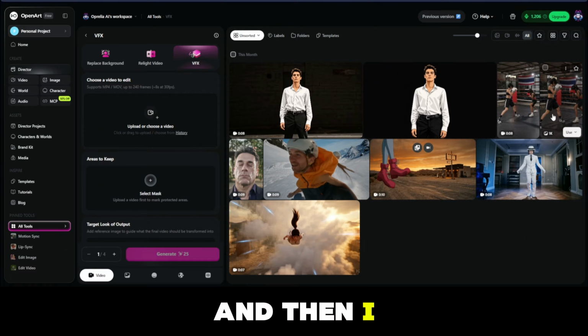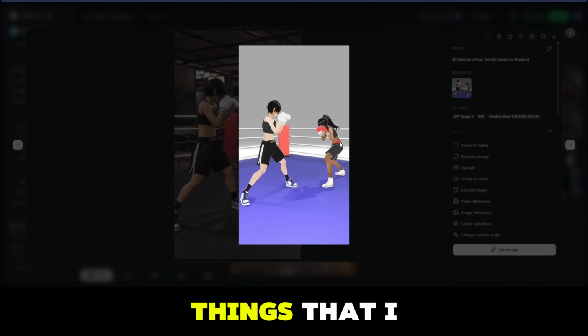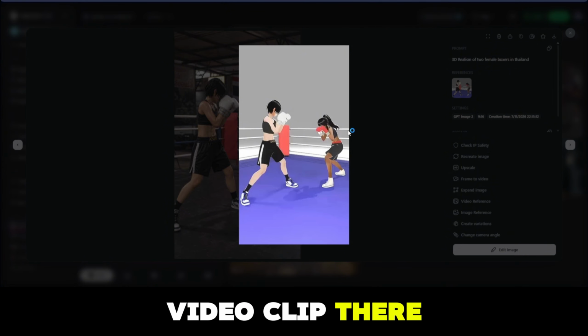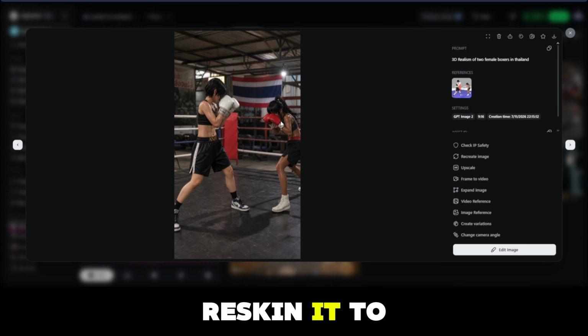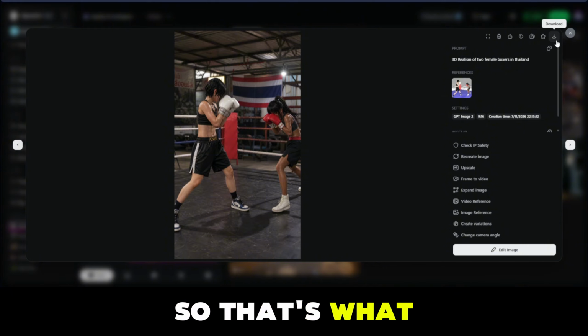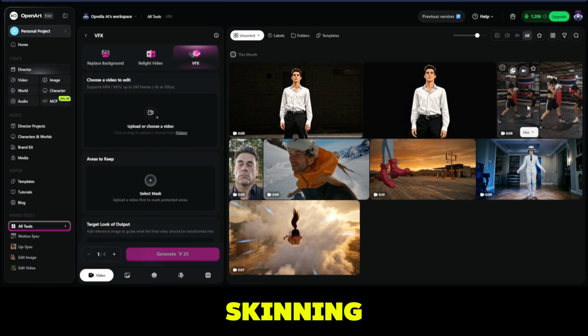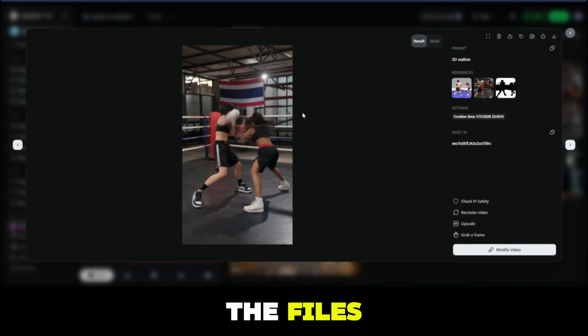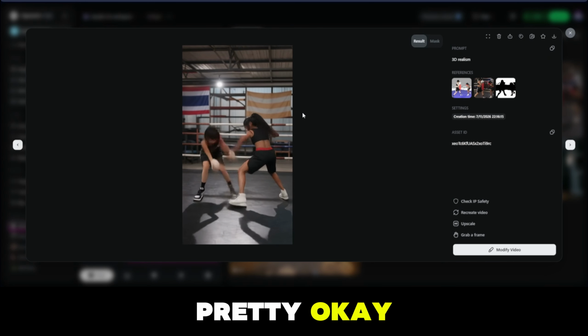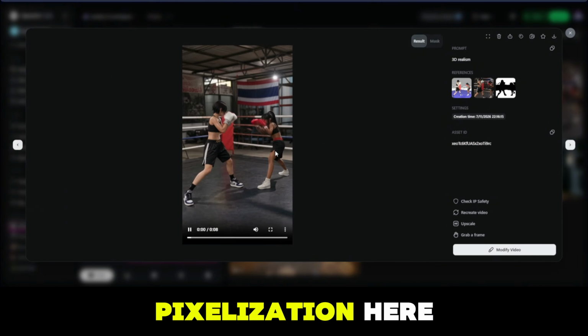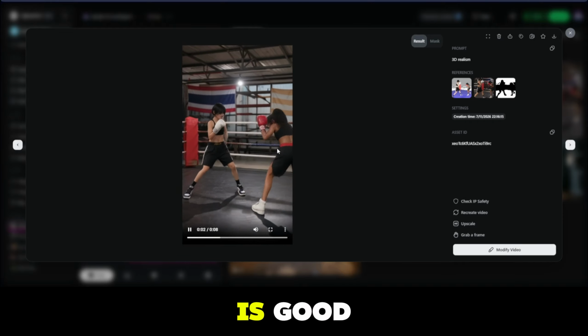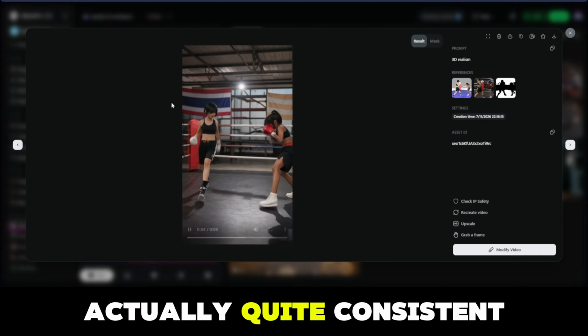And then I also did one of the things that I showed in my recent Seedance tutorial. This was a video clip there. Basically, I asked GPT to reskin it to realism, and this is actually a better workflow, so that's what I recommend doing for reskinning the files. It turned out to be pretty okay. It's not as good as my result with Seedance 2.0 because there's pixelization here, but the motion is good. The backgrounds are actually quite consistent.